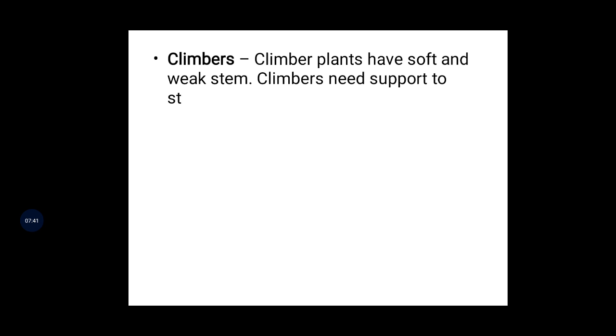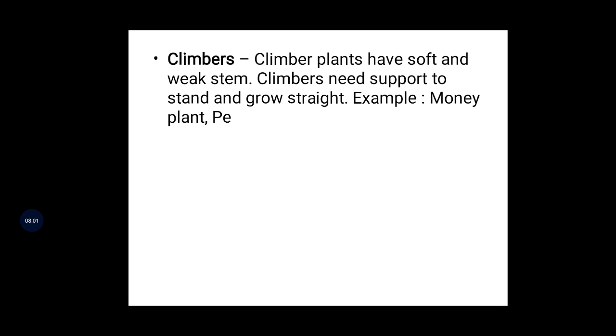For example, in your home also we have different types of plants. Yes or no? They do not have strong stems, so they depend on other things. Yes or no? The example they gave, once you check it, is a money plant. You know the money plant. Nowadays all people have money plants in their home. The money plant, a pea plant, and a bean plant. These are all different examples.